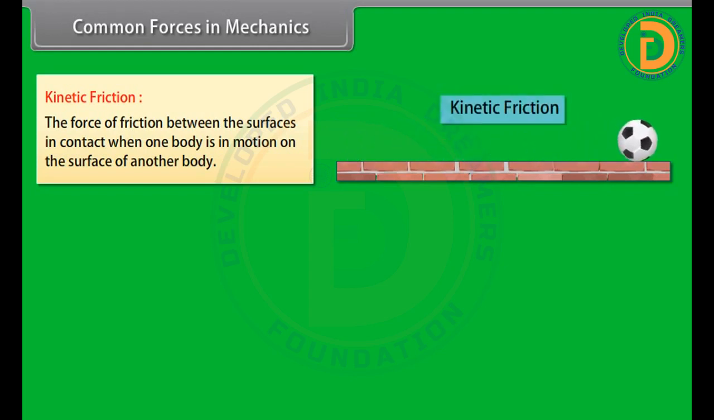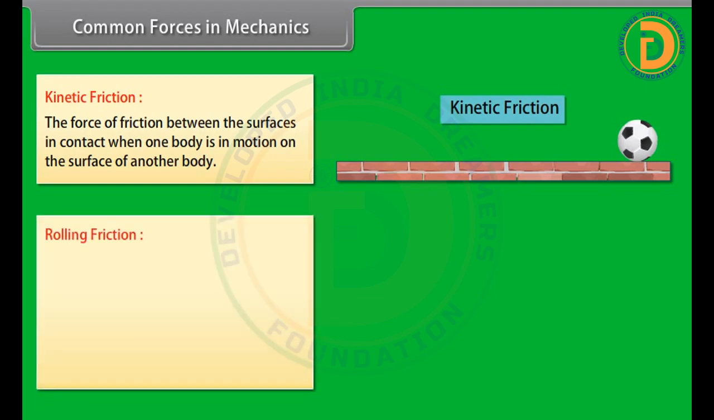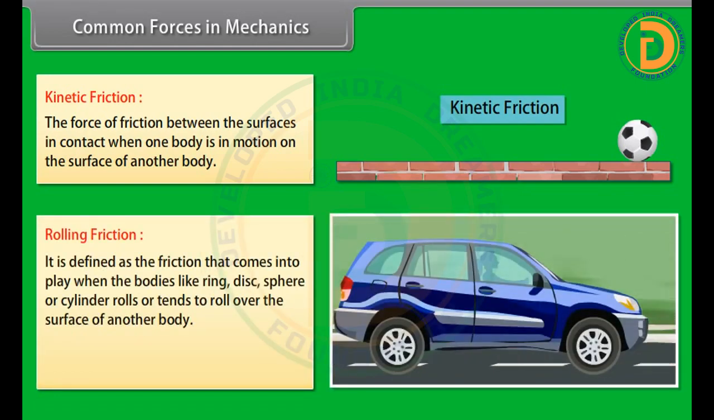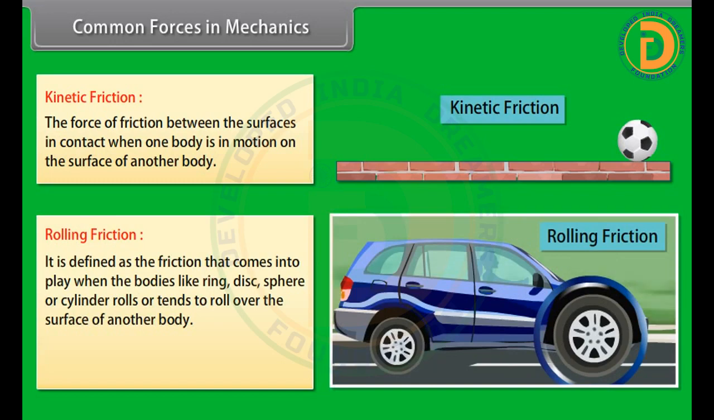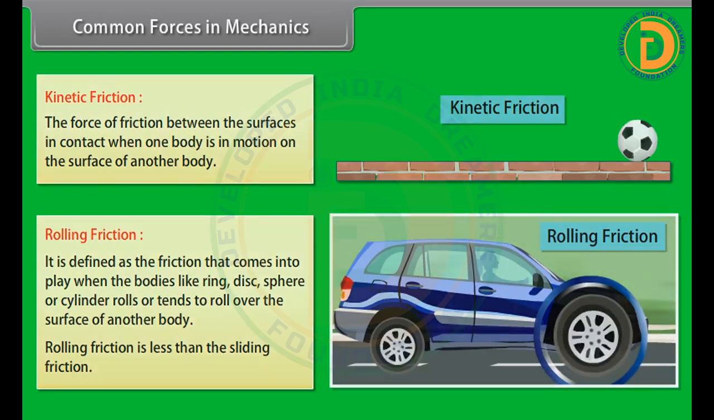Rolling friction. It is defined as the friction that comes into play when bodies like a ring, disc, sphere, or cylinder roll or tend to roll over the surface of another body. Rolling friction is less than the sliding friction.